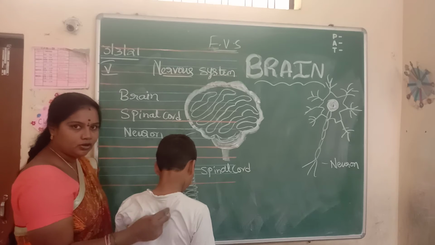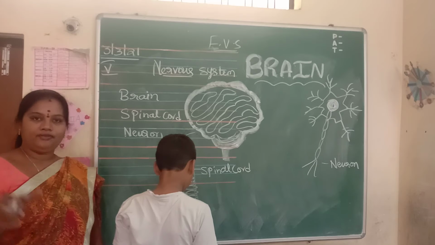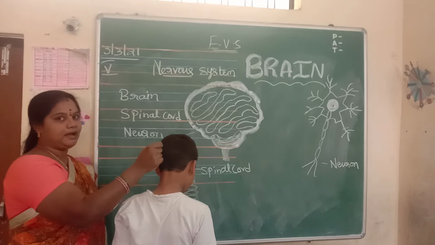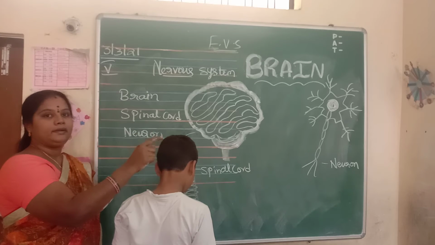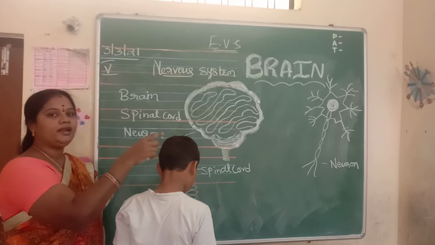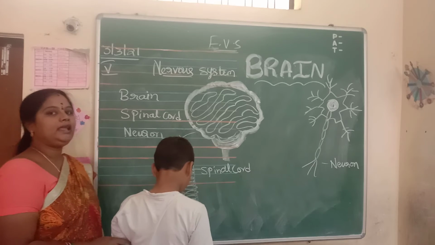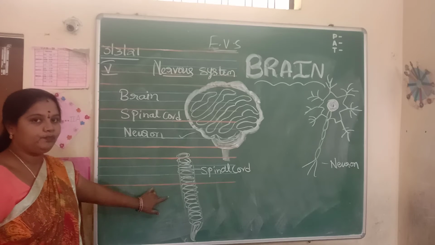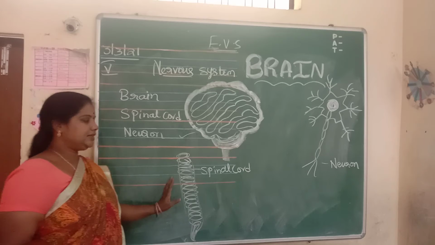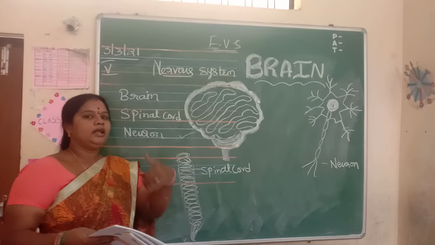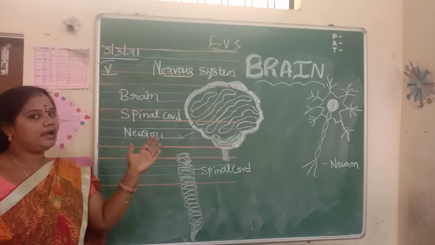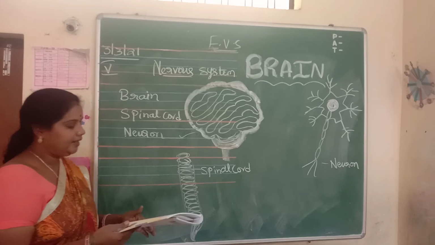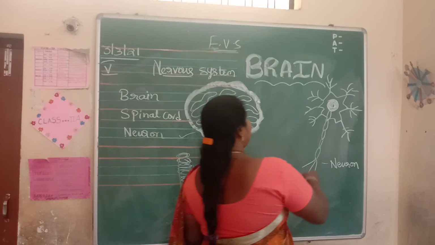What is this spinal cord's activity? It is like a telephone messenger. Whatever message the brain is sending is received by the spinal cord and sent to all parts of the body, and it acts like a telephone messenger. It works like a telephone exchange, and it carries the message from the brain and to the brain, vice versa.